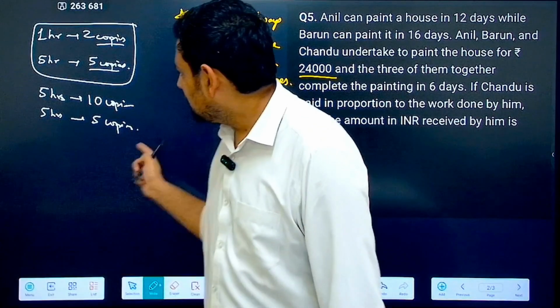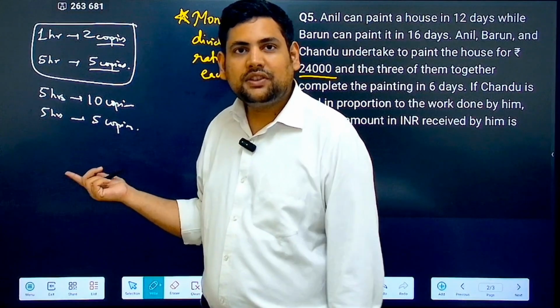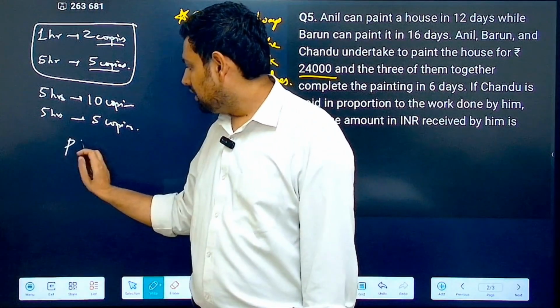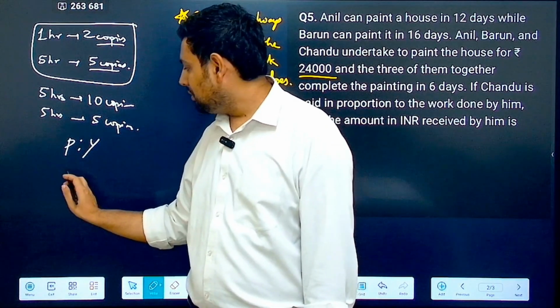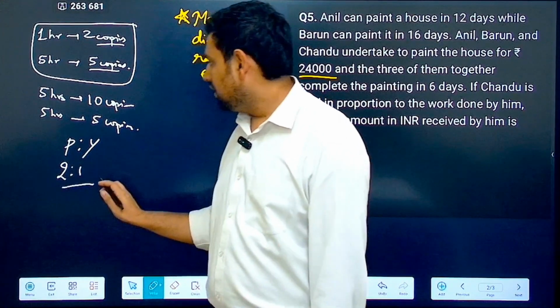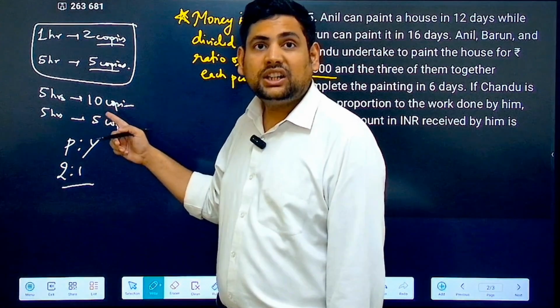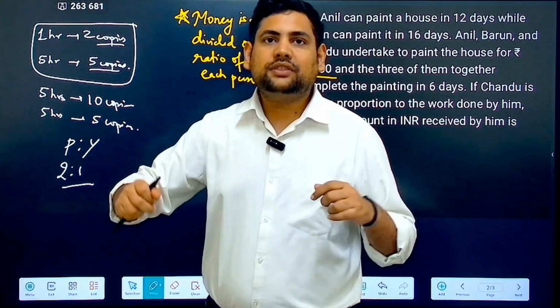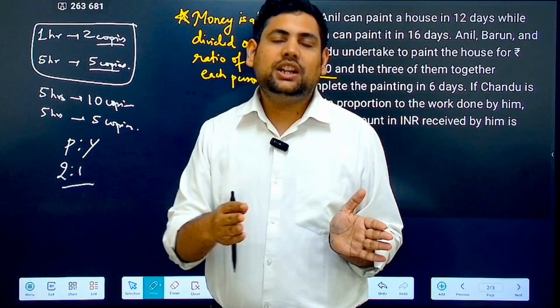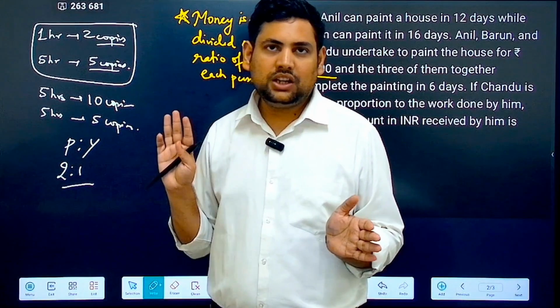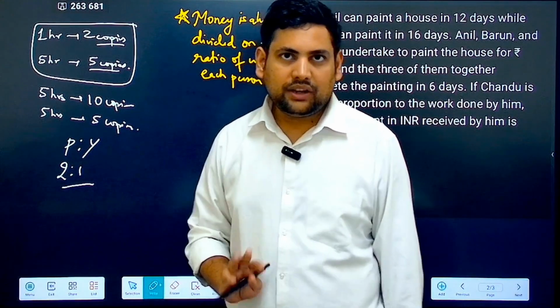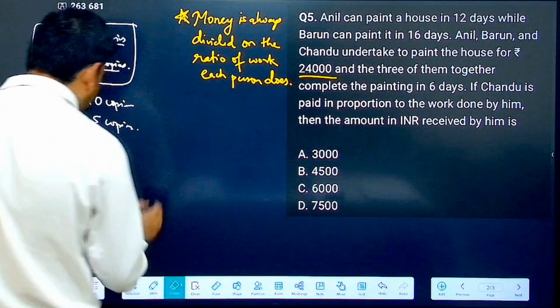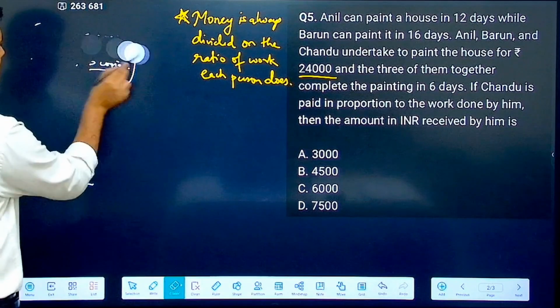So now if you see the efficiency ratio, what is the efficiency ratio? This is me and this is you. So I am twice as efficient as you, and that is why I checked twice as much work as you. So if we work for the same amount of time, then it becomes directly proportional to the efficiency ratio, how the money should be divided. Now if you understand all this, then this question is very easy. Now see this.